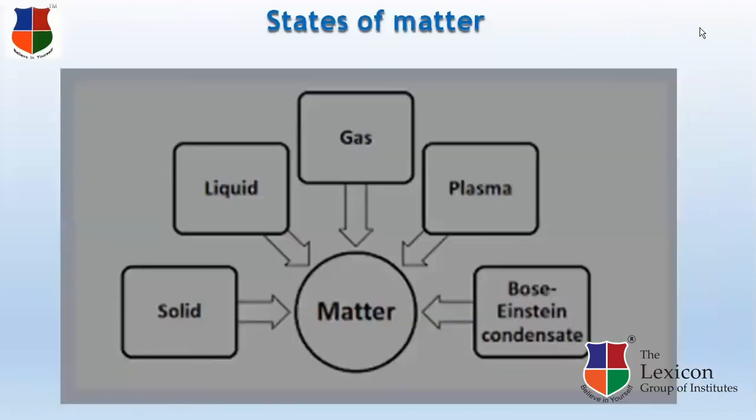Now next, states of matter. There are three states of matter. According to our previous knowledge, these are solid, liquid, and gas. But in this chapter, we are going to learn that there are two more states of matter, that is plasma and Bose-Einstein condensate. So first, we will deal with the three states of matter: solid, liquid, and gas.